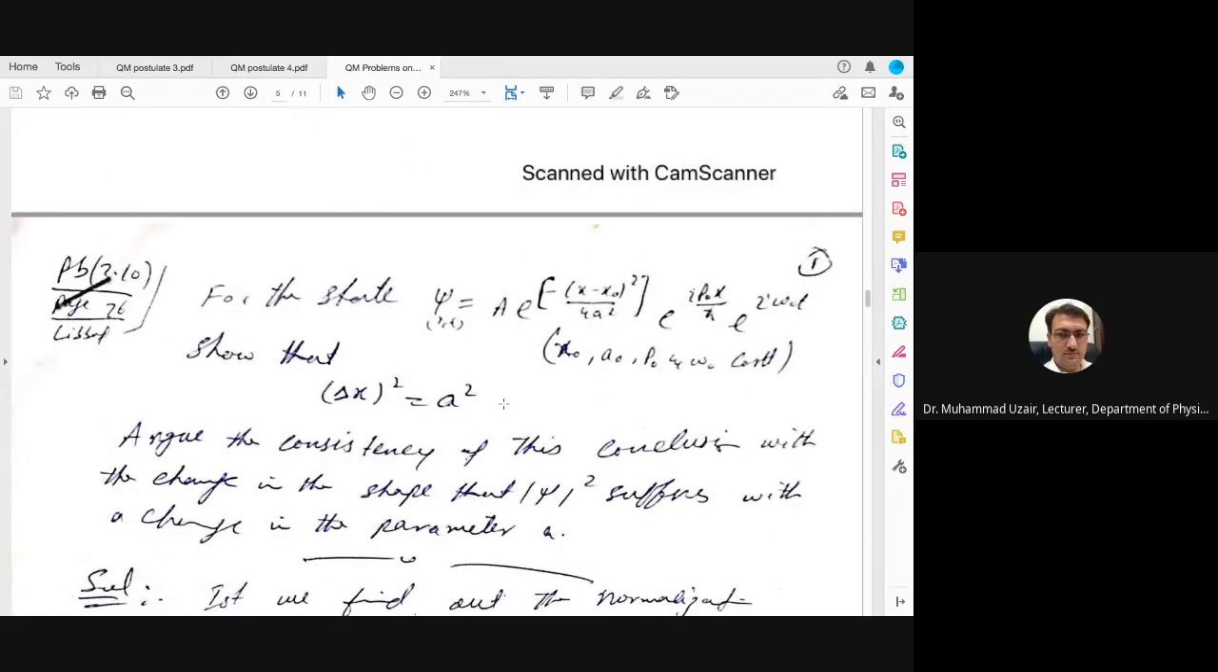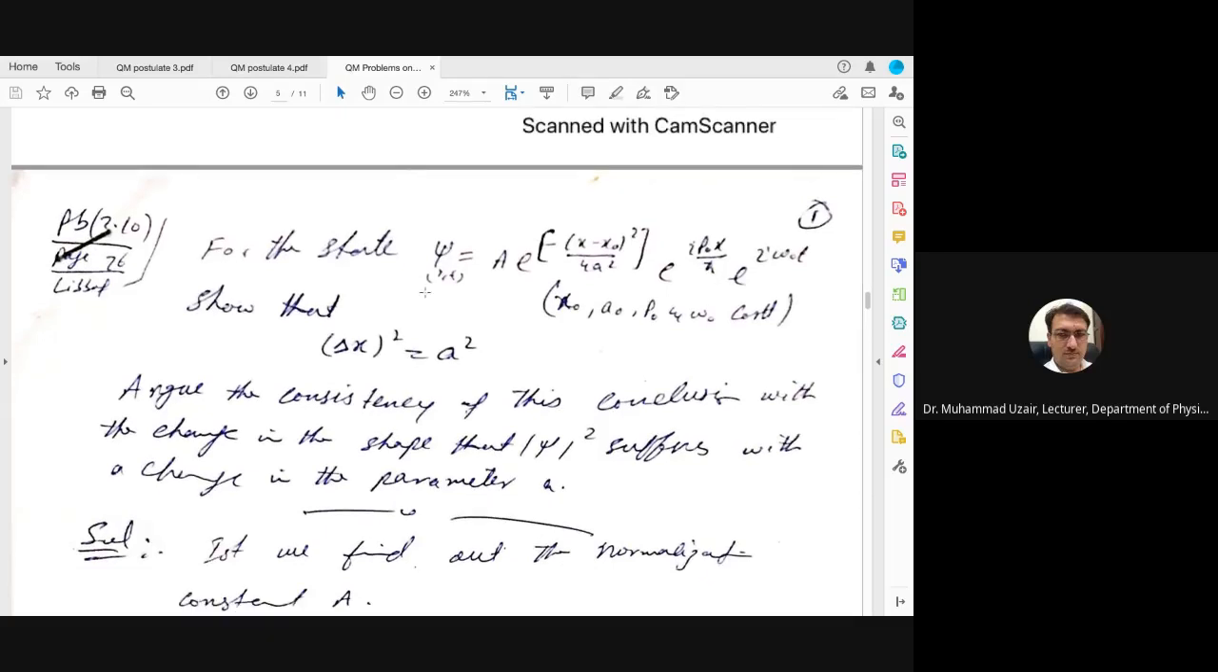Okay, that was the problem from Griffiths' book, and we have a similar problem, exactly similar in nature, from Lebab, that is 3.10 on page 76. So for the state psi of x, t equals A times e to the power minus (x minus x naught) divided by 4a squared whole square, similarly e to the power i p naught x over h cut, into e to the power i omega naught t.